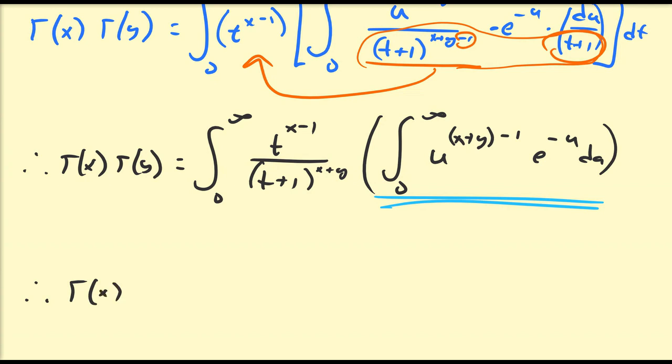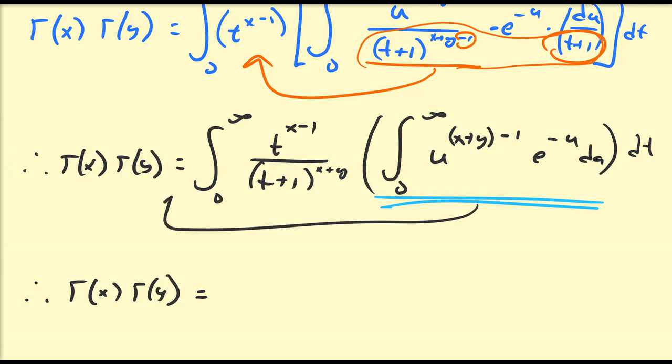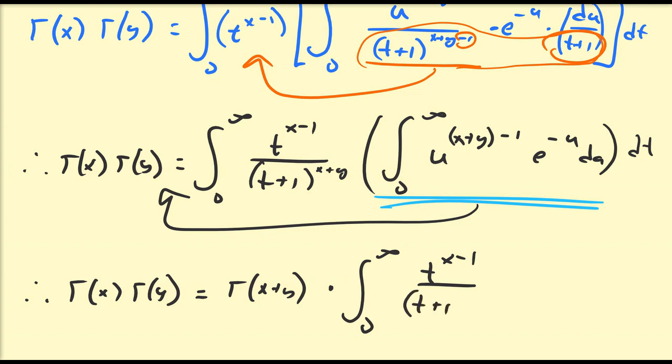So we have gamma x, gamma y is equal to, so this is gamma of x plus y, it has nothing to do with t. So this is a constant that can be withdrawn outside of this exterior integral, which is the only integral that we actually have here. So this is just gamma of x plus y times the integral from 0 to infinity of t to the power of x minus 1 over t plus 1 to the power of x plus y, dt.